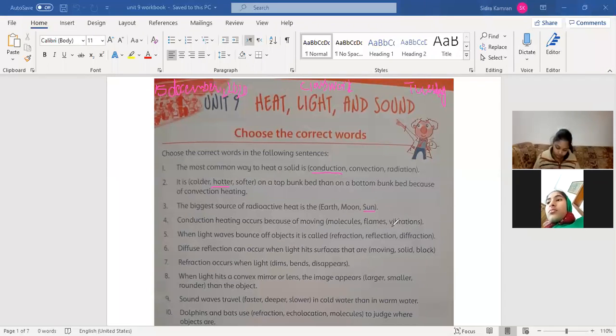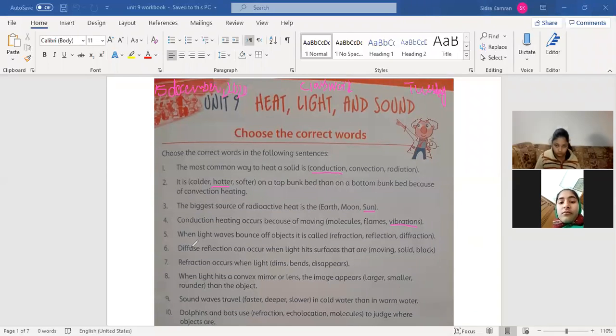Because a solid is a state of matter, when solids vibrate, conduction of heating takes place. Conduction is a way of heating. So conduction heating takes place in solids when they vibrate. Answer is vibration.